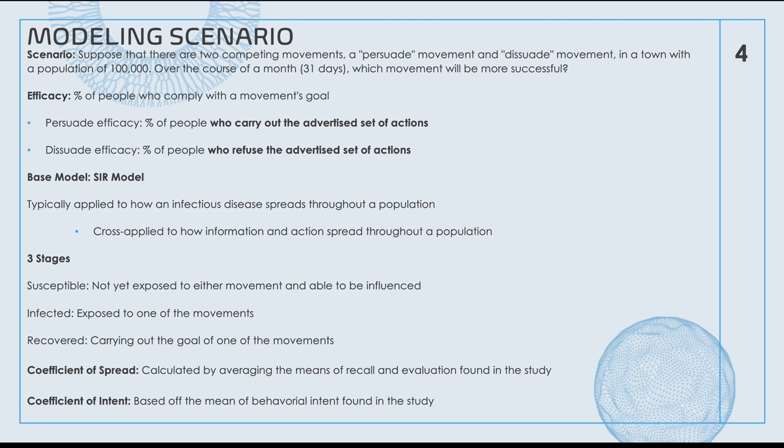We use the base SIR model, typically applied to how an infectious disease spreads throughout a population. Cross-applied, it can be used to see how information and actions spread throughout a population. There are three stages: susceptible, which is not yet exposed to either movement and able to be influenced; infected, exposed to one of the movements; and recovered, carrying out the goal of one of the movements. Coefficient of spread is calculated by averaging the means of recall and evaluation found in the study. Coefficient of intent is based on the mean of behavioral intent found in the study.